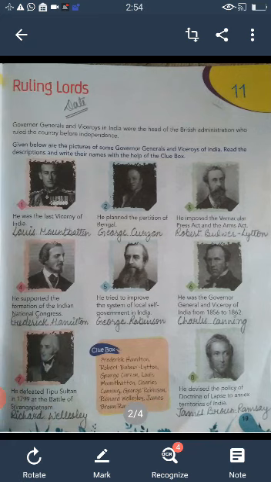Question number 2. He planned the partition of Bengal. Answer is George Curzon. Question number 3. He imposed the Vernacular Press Act and the Arms Act. Answer is Robert Bulwer Lytton. Question number 4. He supported the formation of the Indian National Congress, and the correct answer is Frederick Hamilton. Question number 5. He tried to improve the system of local self-government in India, and the answer is George Robinson.